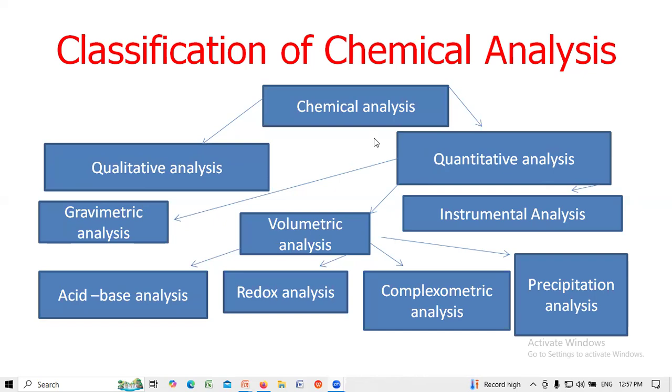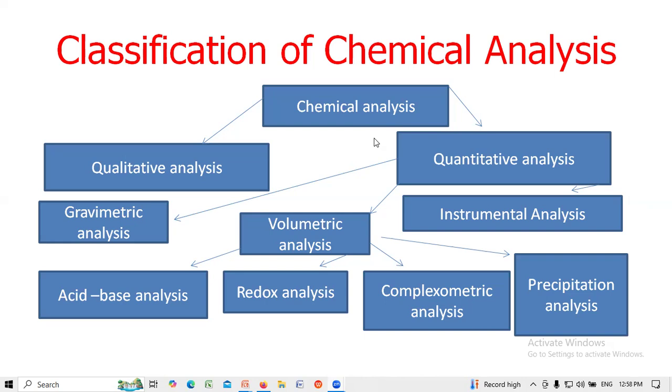If we study quantitatively a full glass of water, a half glass of water, two glasses of water, that is the quantity. Water is quality. Number of glasses, full glass, half glass, that is the quantity. So chemical analysis is also qualitative and quantitative analysis.